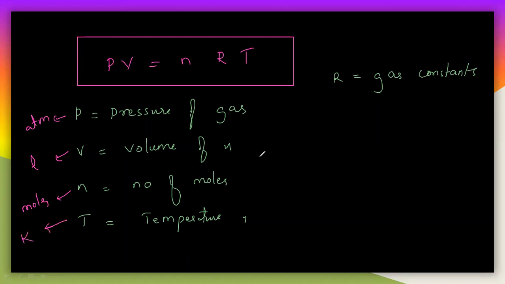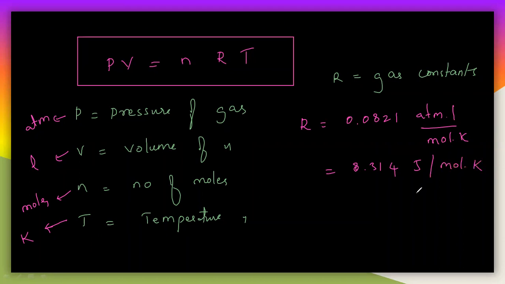And what is the R value here? The value of R is different with different units. So I will write the values here. Let us say R is equal to 0.0821. This is atm liters per mole kelvin. So this is one unit. And you can see another one, which is 8.314. This is joule per mole kelvin. And you can write 2 calories per mole kelvin here.